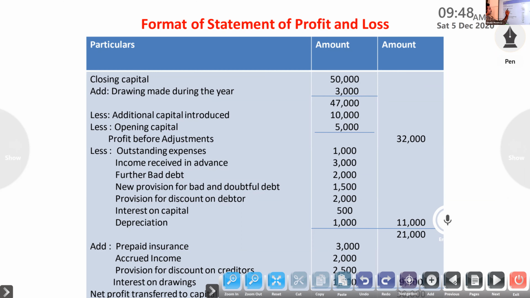Closing capital and drawings made during the year. So opposite you have to do. Drawings lesser. Here drawings add. Okay, how to calculate closing capital? How to calculate opening? Closing capital.